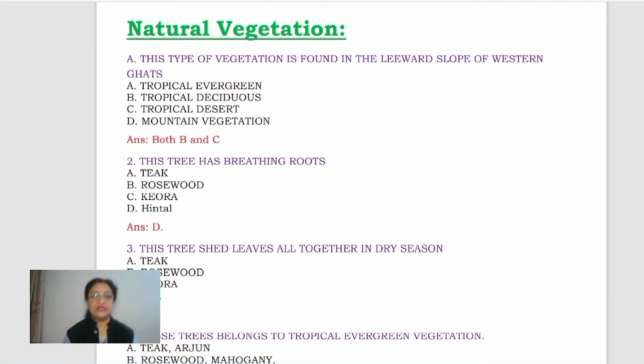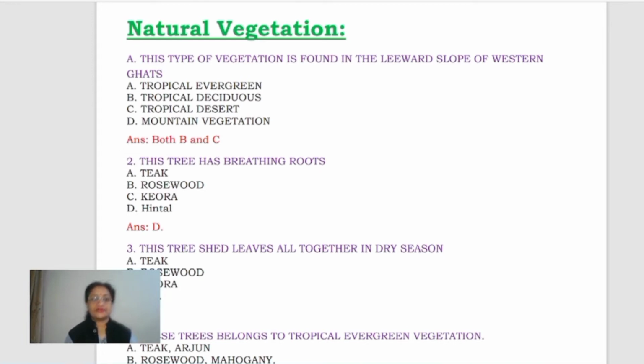Now come to next, natural vegetations. Okay. Question number 1. This type of vegetation is found in the leeward slope of Western Ghats. Leeward slope. On the windward side, we find the tropical evergreen. Now on the leeward side, it is always found the B, tropical deciduous. And as we go further away from it, you will even find the tropical desert type vegetation.